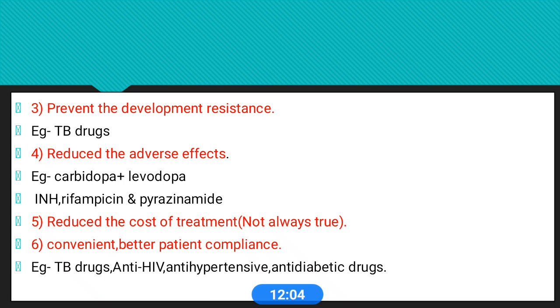Okay, then convenience and better patient compliance, mostly in the case of anti-TB drugs, HIV, hypertensive and diabetic drugs. When these combinations are used, patient compliance is better. The patients are satisfied with this combination.